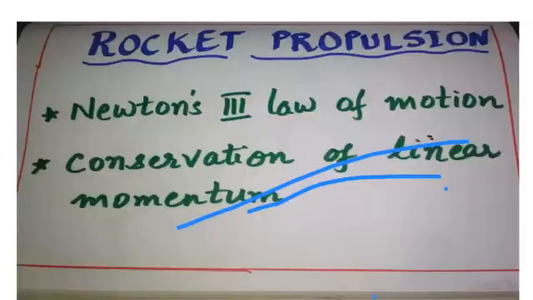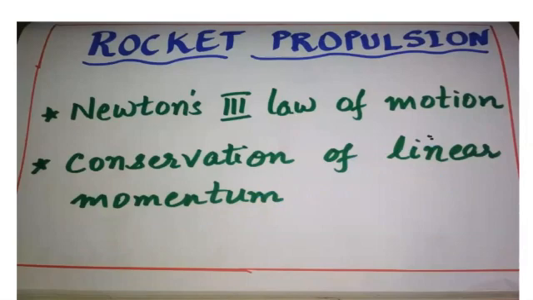Okay. So here this will come for short notes, that is rocket propulsion. So first point you have to write what are the principles we can use in this rocket propulsion. Then you write how it goes up and what happens when it is going up to higher and higher altitude.